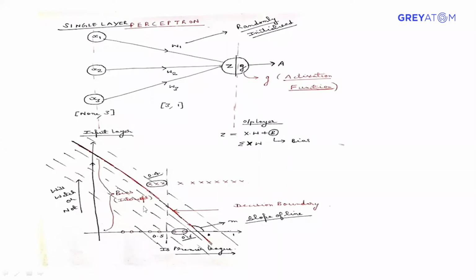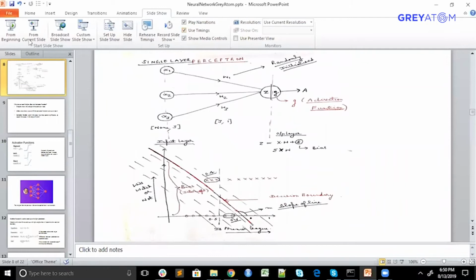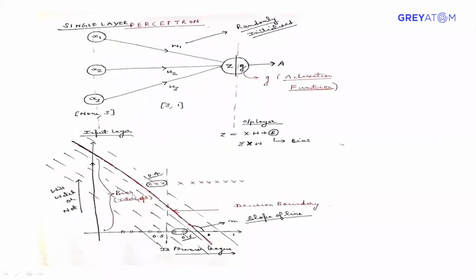So if I give you a new point here, that means this is on the left side of the decision boundary. That means he will not watch. This is my cursor. So if the point is here, where my mouse pointer is, that means it is on the downside of the decision boundary. So the decision boundary is this one. So he will not watch. If the point is here, then he will watch it.